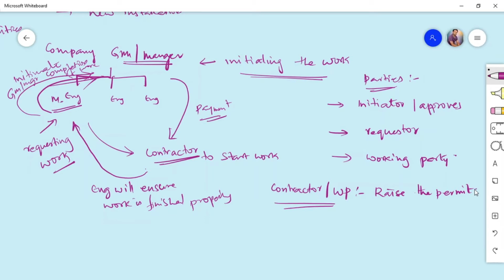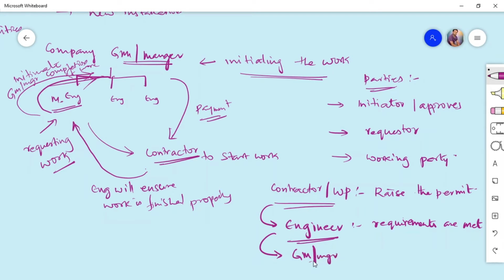This engineer will check whether all the precautions as listed in the contractual requirements are met, whether all the safety protocols and hazards have been identified, risk has been assessed, the method statement is okay, whether they have got appropriate tools, and inspection is done. Once all the requirements are met, he will give the raised permit to the GM, and wait for that approval. The GM knows that he has initiated the work. He will ask the engineer if the requirements are met. If the engineer says yes, then he will approve that particular permit.